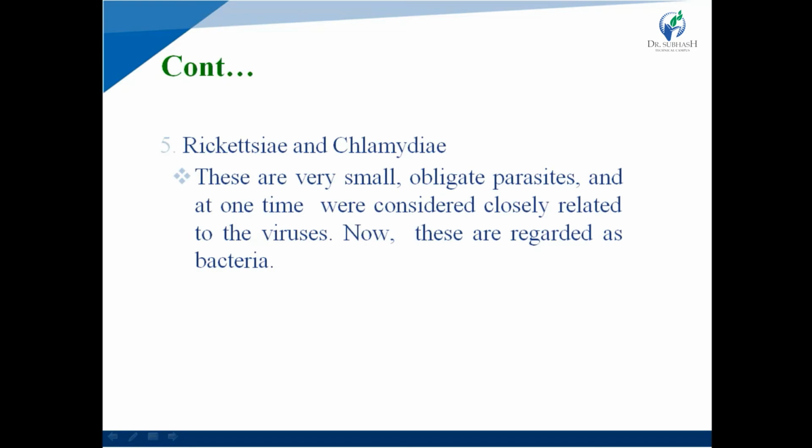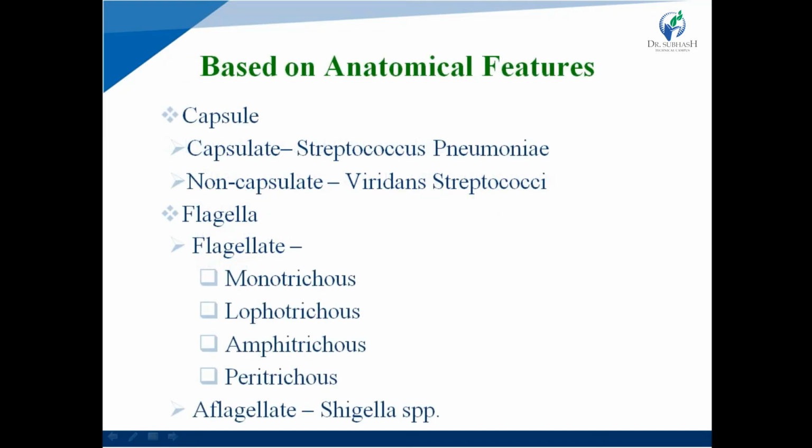They are smaller in size and obligate parasites, and that is the classification based on true bacteria.